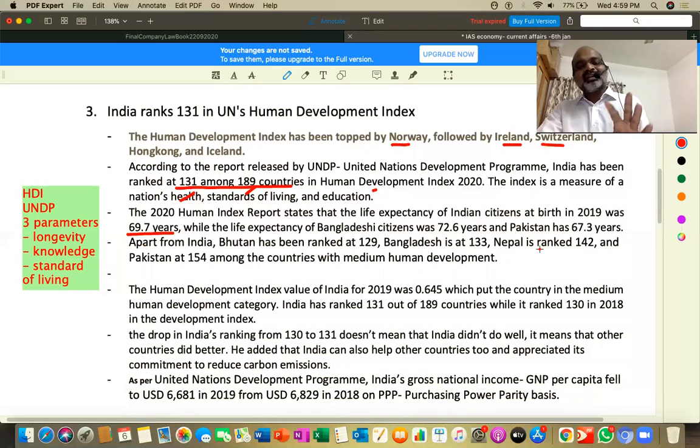That means, understand, India's rates did not decrease. Trust me, India's rates did not decrease, but other countries' rates have increased. That is the problem. Understood? Apart from India, Bhutan has been ranked 129, Bangladesh 133, Nepal 142, Pakistan 154, etc. Our Asian subcontinent, but you don't have to worry about that.